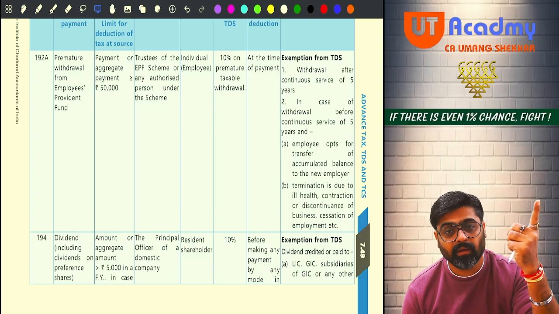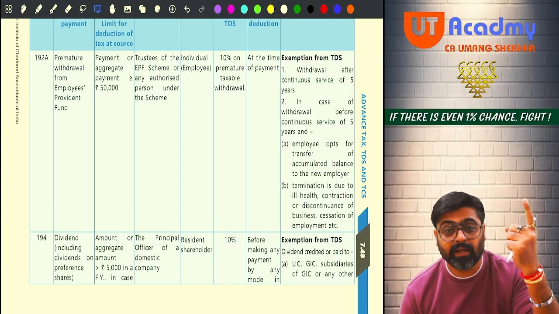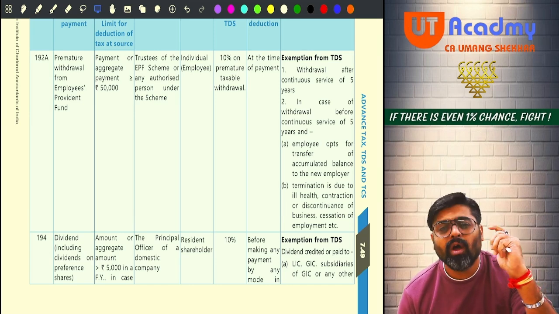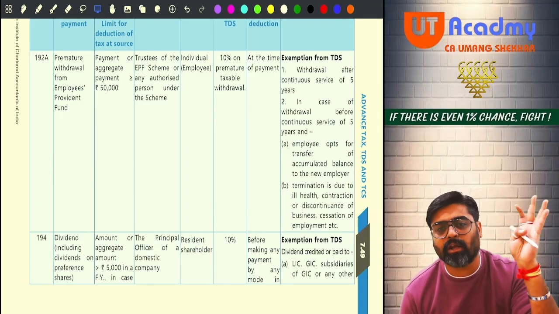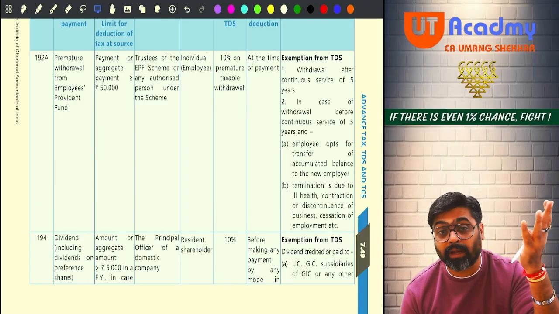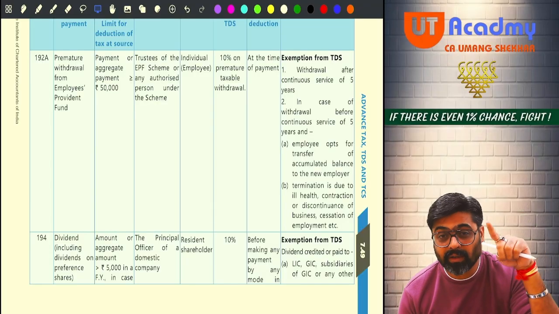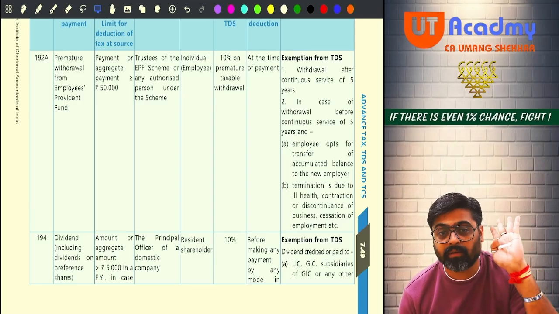Or you are leaving the employment because of any other reason, and the reason is in your control. Still you are leaving. Then do one thing. Don't take this lump sum in your hands. Get it transferred to your new employer. Then also it will be fully exempt. Or even if you are not taking a new employment and not getting it transferred to your new employer, get it transferred to your NPS account, then it will be exempt. In all these cases, lump sum received on RPF will be exempt.